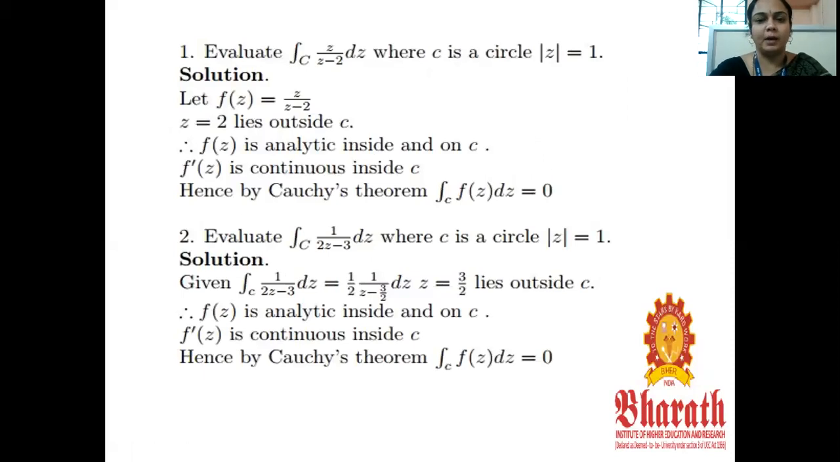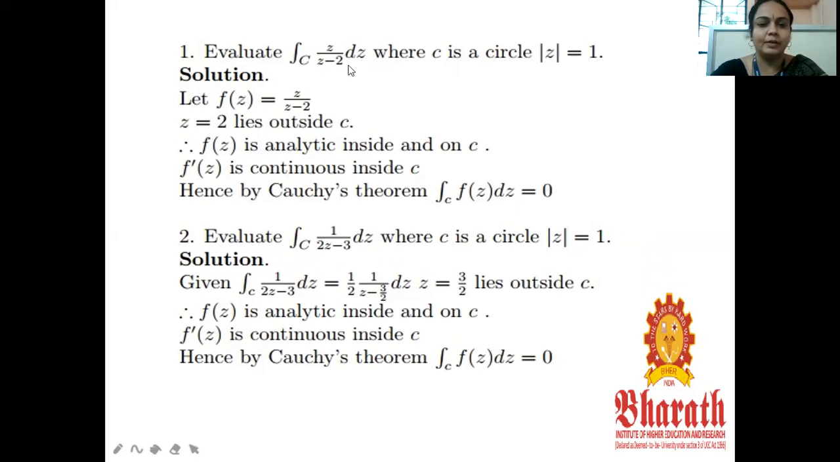Using the Cauchy integral formula, some problems. Evaluate integral over C z by z minus 2 into dz, where C is the circle mod z equal to 1. Here mod z equal to 1 means the center is 0 and the radius is 1. First of all, we have to find the point where the denominator vanishes, and check whether it lies inside or outside the circle. If it is inside the circle, only then we have to consider it.